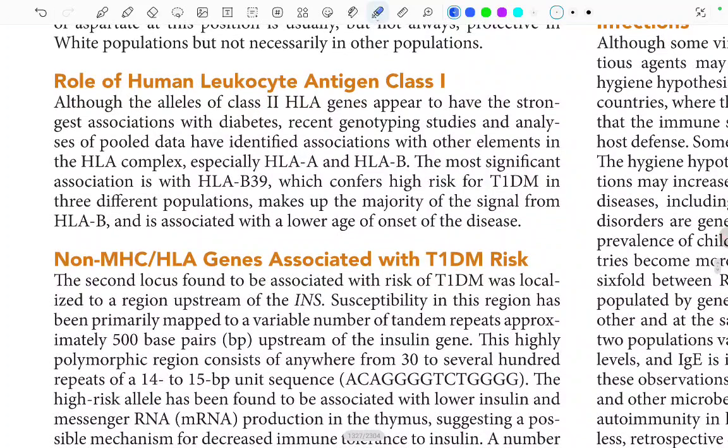Let's move ahead. Role of HLA class 1. Though the alleles of class 2 HLA genes appear to have strong association with diabetes, recent genotyping studies and analysis of pooled data have identified association with other elements in the HLA complex, especially HLA-A and HLA-B. The most significant association is with HLA-B39, which confers high risk for type 1 DM. In three populations, it makes up the majority of the signal from HLA-B and is associated with a lower age of onset of the disease. What was important here was that HLA-B39 confers high risk for type 1 DM.